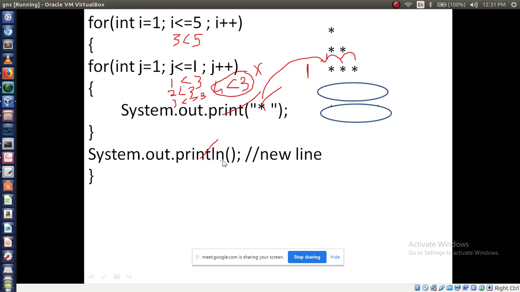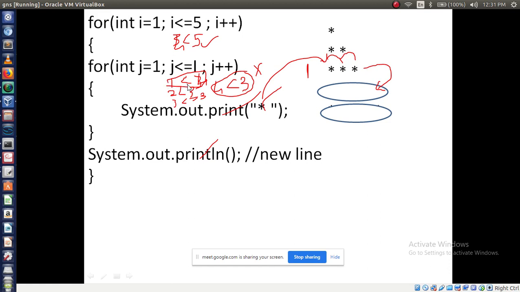To print the new line. So after executing this star, control comes out of this line and it will ready to print another stars on next line. Right? After printing this, now I value becomes what? I value becomes 4. 4 less than 5. Condition is true. Now j value is again 1 less than, I value is what? 4. 1 less than 4. Here until this condition becomes false.